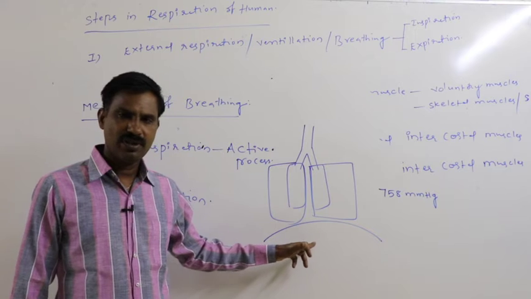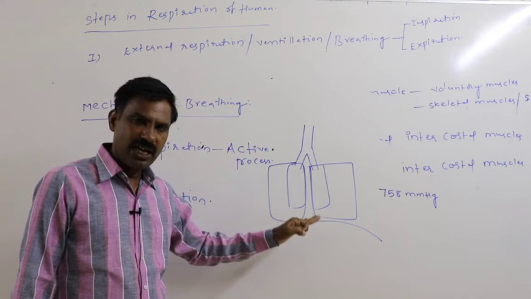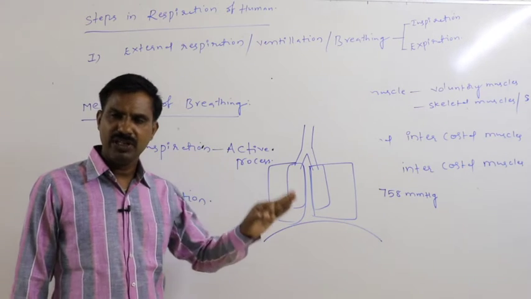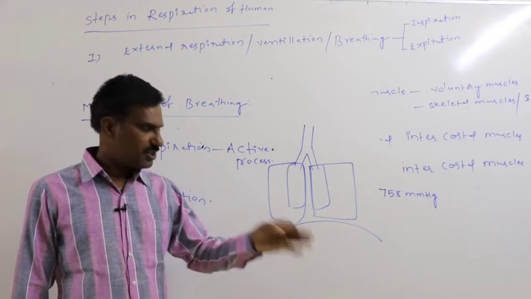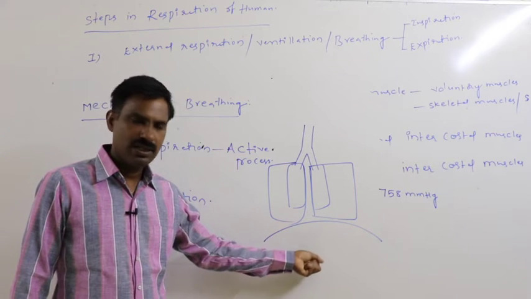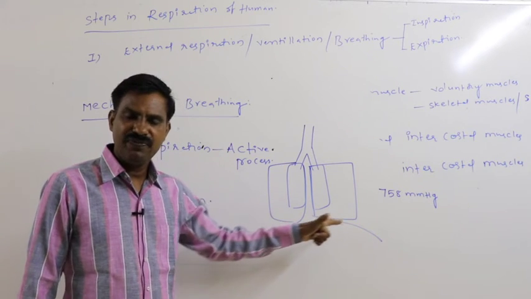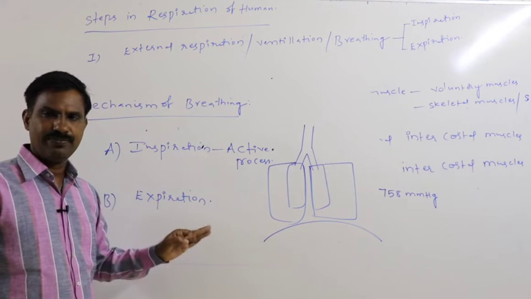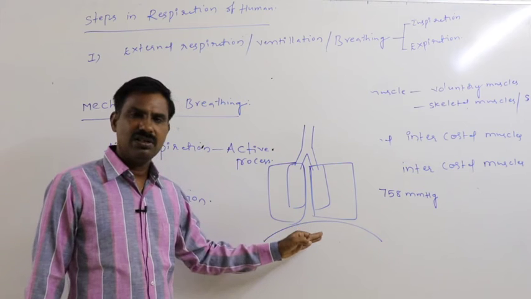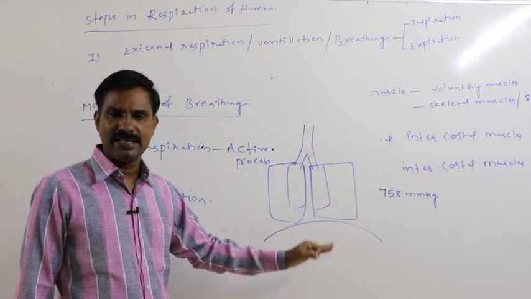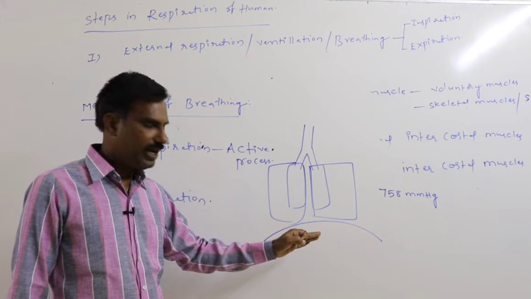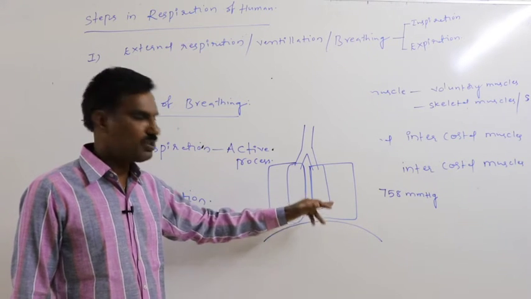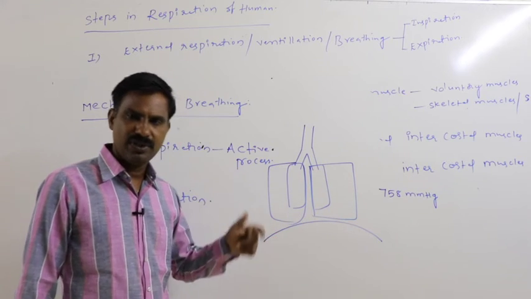By that way, this diaphragm again reaches its original shape, that is the dome shape. Definitely during inspiration, due to the contraction of the diaphragmatic muscle, the diaphragm becomes flat, but during expiration, the flattened diaphragm gradually gets its original dome shape.